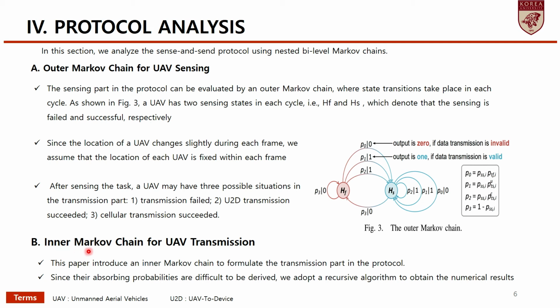Next is the inner Markov chain for UAV transmission. This paper introduces an inner Markov chain to formulate the transmission path in the protocol. Since the observing probabilities are difficult to derive, we adopt a recursive algorithm to obtain the numerical result.